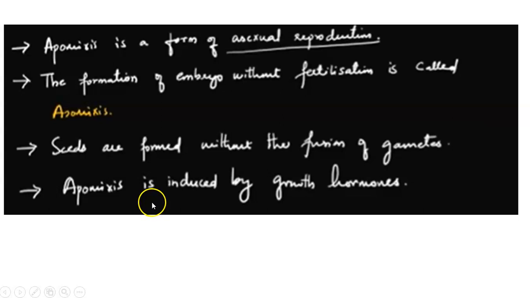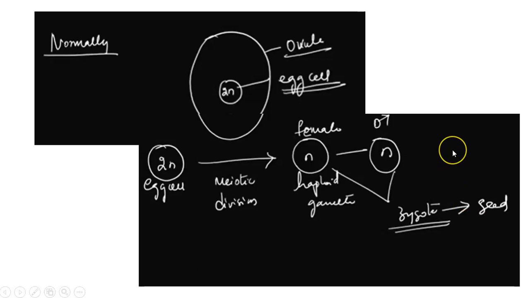And how is it formed? It is said that there is no assurance. It is said that apomixis is induced by growth hormones like gibberellic acid, etc. We'll see that. So what happens in a normal plant, unlike apomixis? How does the normal fusion happen?